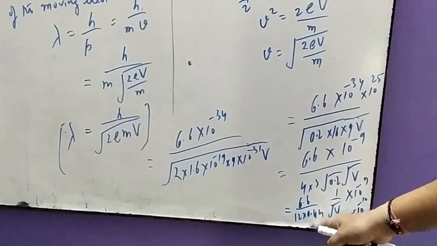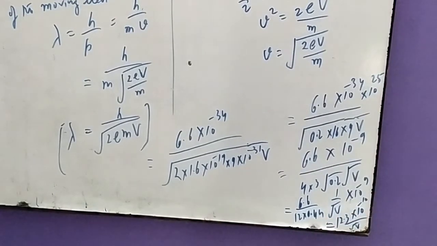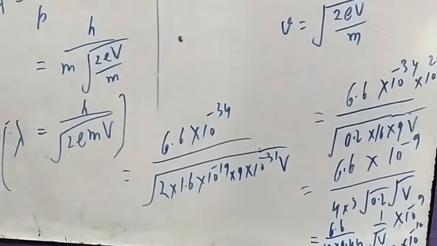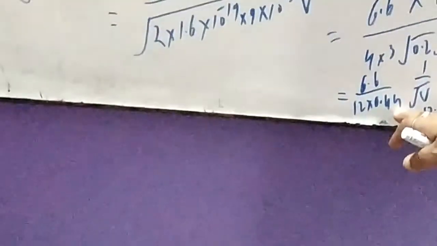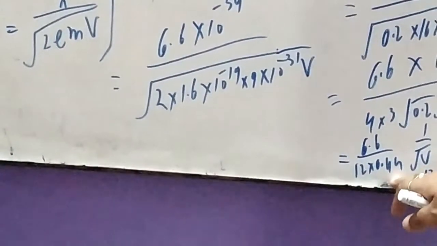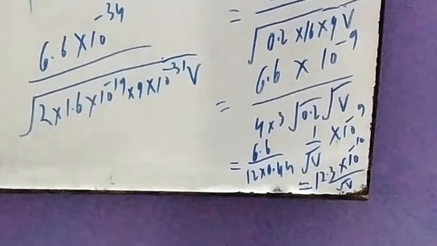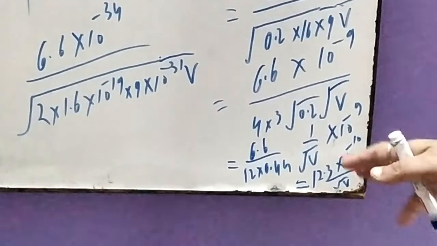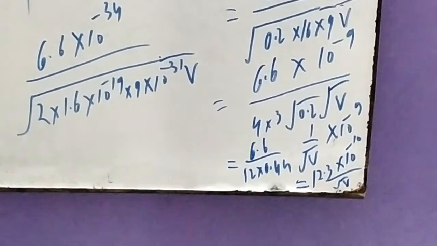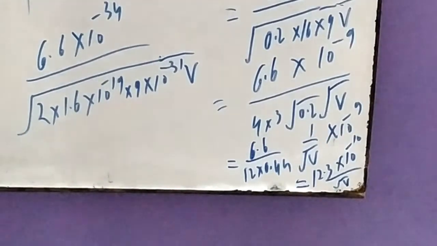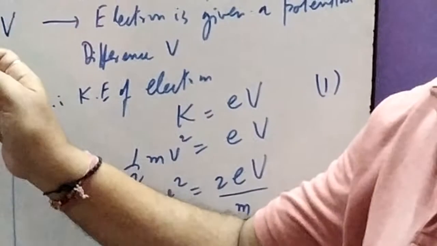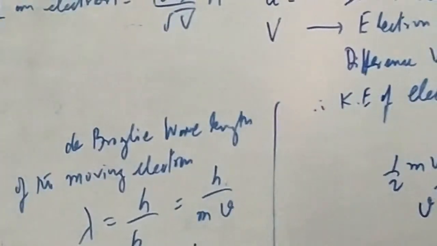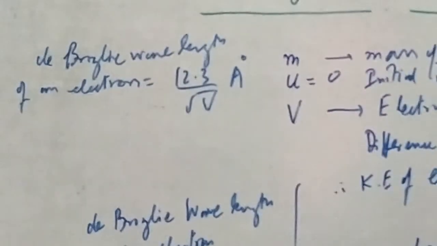That means 528 is there in the denominator. In the numerator we have 660. That is 1.2 something will come, and if we take another 0, that makes it 12.3 upon root V. Here V is the voltage given to the electron.